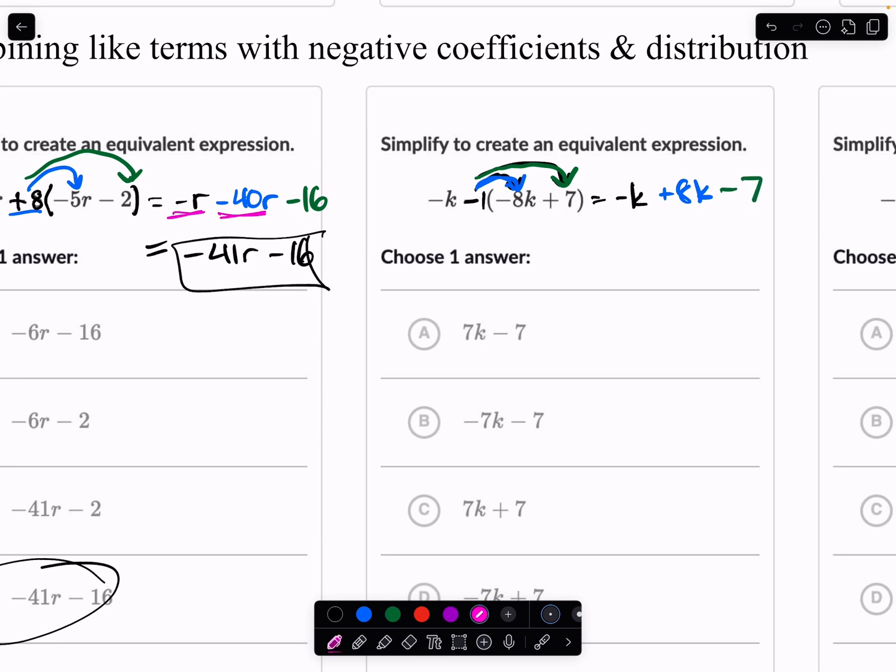And then if we combine our like terms, negative k plus 8k, that should be 7k minus 7. There we go.